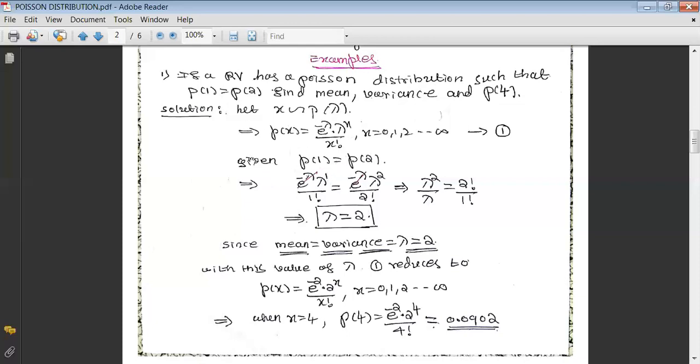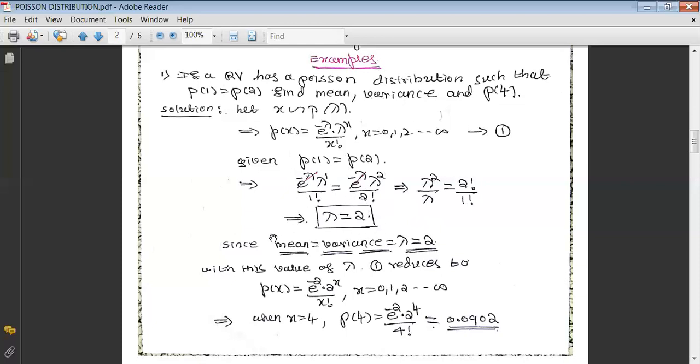Now in general we know P(x). Take x equals 1 in equation 1, we will get this one. Take x equals 2 here, we are going to get this. Lambda e raised to minus lambda gets cancelled. Once you cross multiply, we get lambda squared by lambda, that is 2 factorial divided by 1 factorial, and one lambda gets cancelled, and we find 2 factorial by 1 factorial as 2. In this case, the parameter seems to be 2.